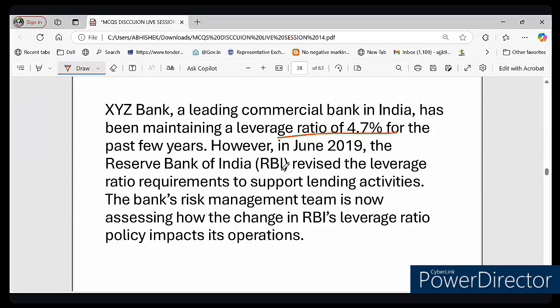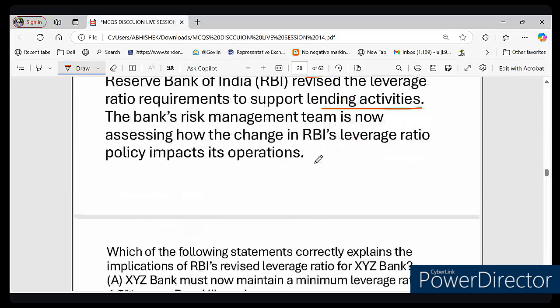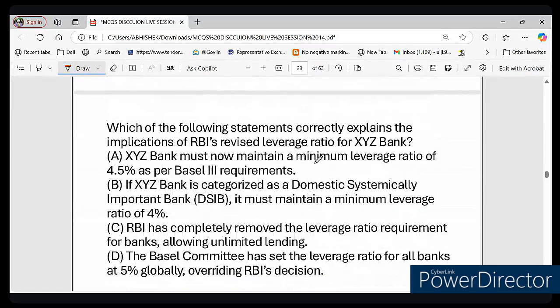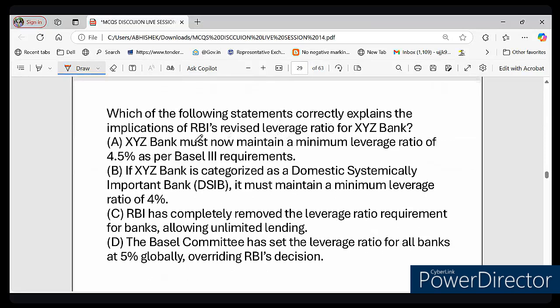So what is the new policy of RBI? In June 2019, the RBI revised the leverage ratio requirement to support the lending activity. The bank's risk management team is now assessing how the change in RBI leverage ratio impacted operations. So the leverage ratio here is 4.7%, right? So let's see the first question. Which of the following statements correctly explains the implication of RBI's revised leverage ratio for a bank?